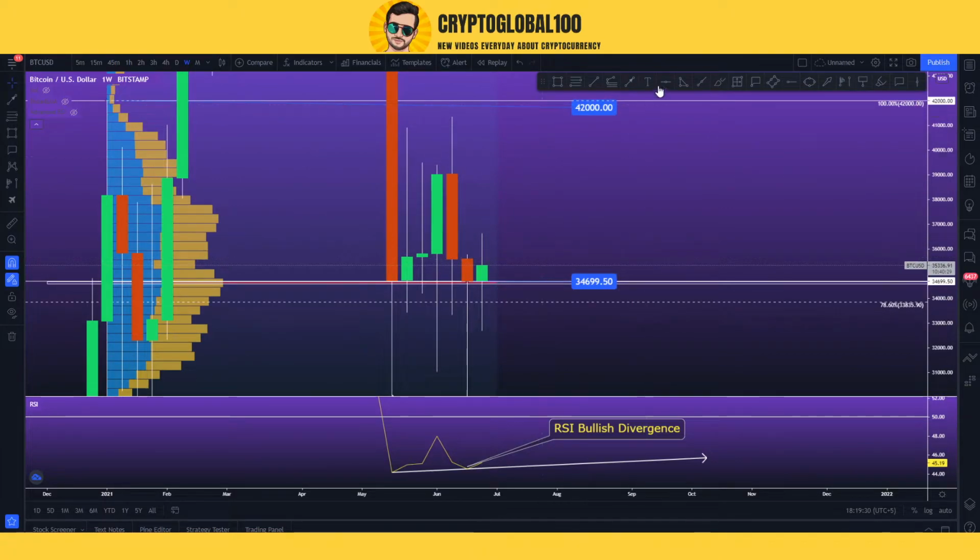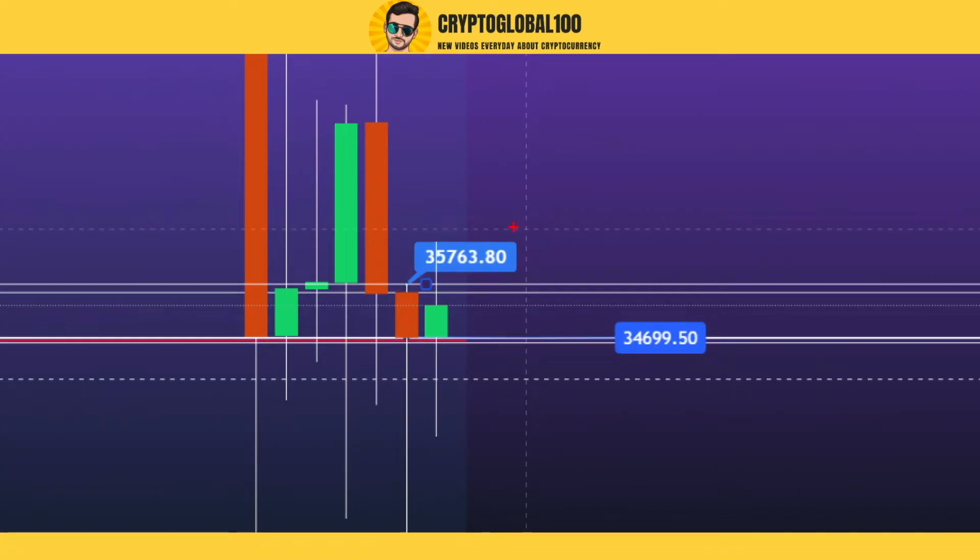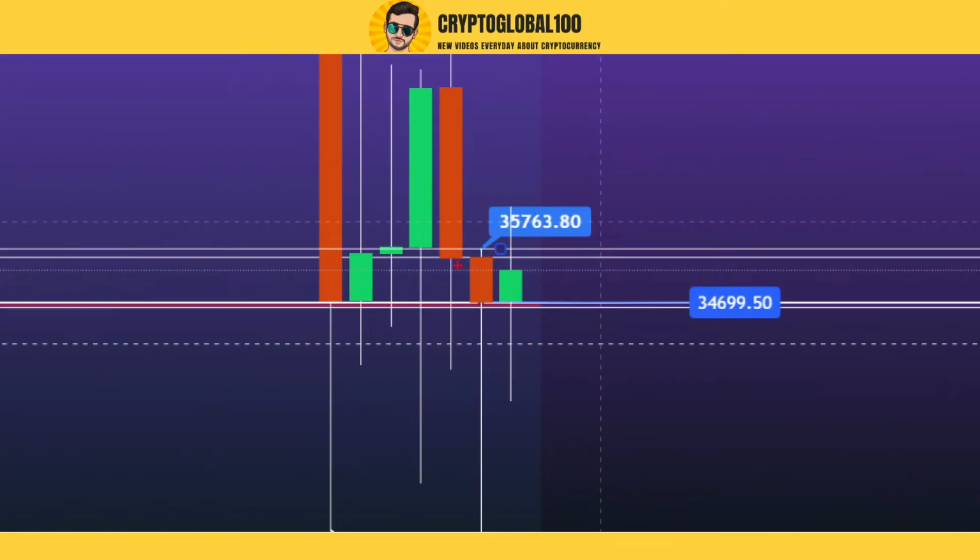Let me draw the line here, and this area. Okay, 35,000 to this area. Let's calculate the area. Yeah, the price needs to close above 35,763. That is the area, because this is the swing low candle, and this candle needs to close above at least